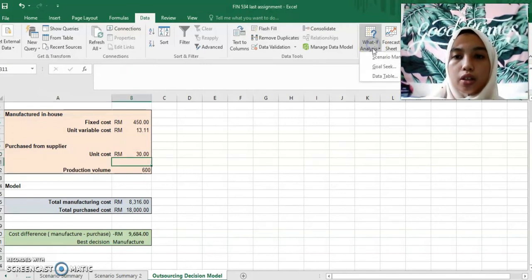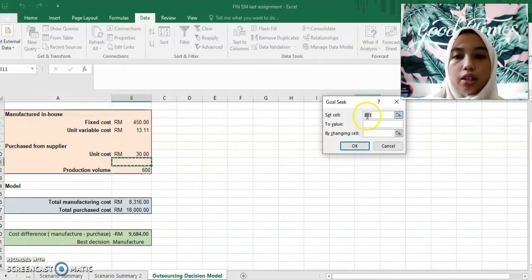First is What-If Analysis, Goal Seek, and set cell. The cell that I want to set is the cost difference between manufacture and purchase, and the value is 300. The reason I put 300 is that I think the difference between outsourcing and manufacturing needs to be 300 and above for me to outsource my product. By changing cell, I'm changing the unit cost of purchase from the supplier, and then I can click OK.